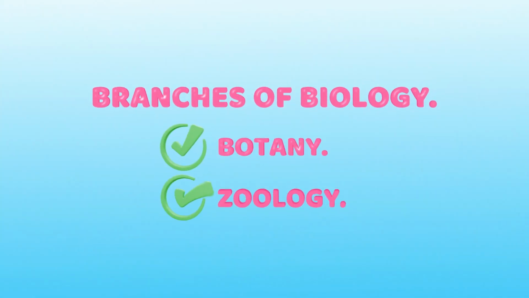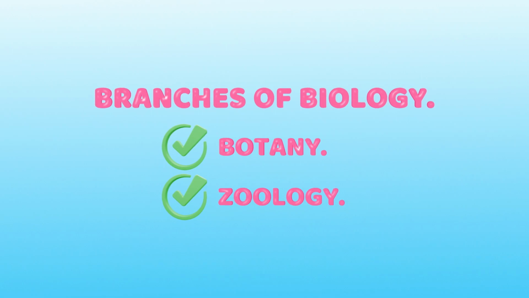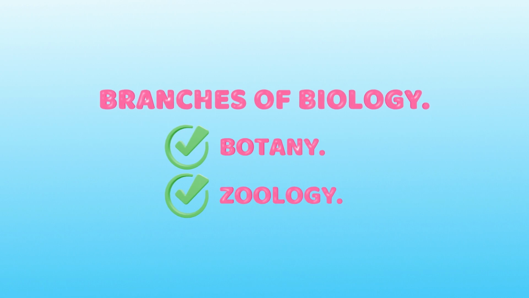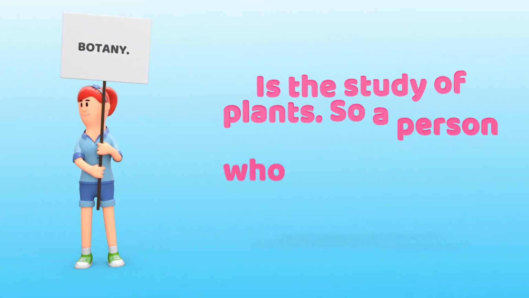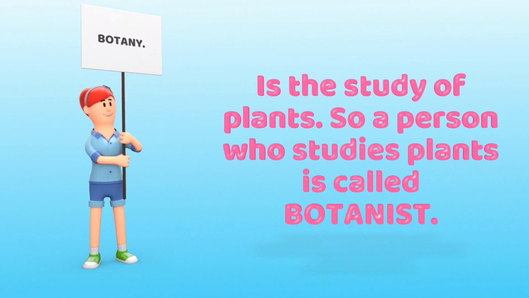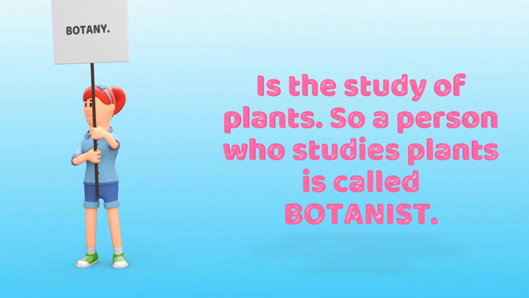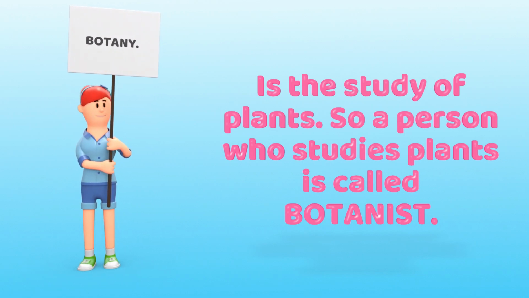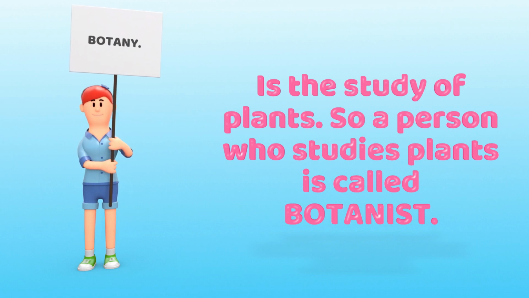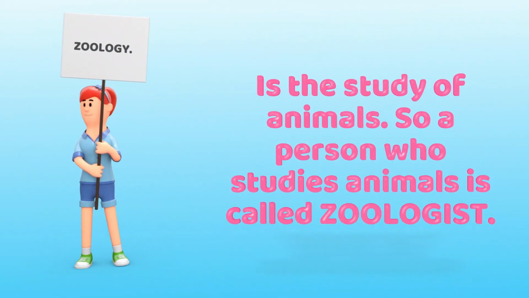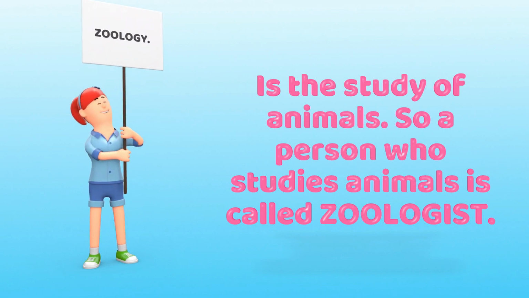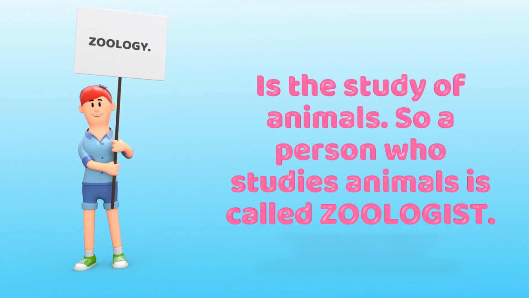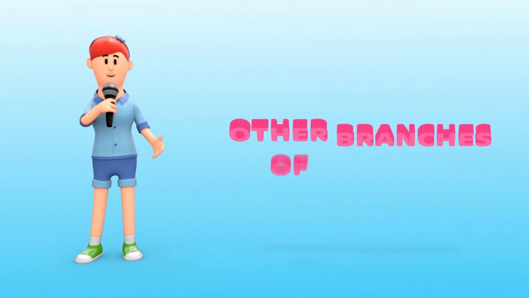Okay, here we have branches of biology. We have two branches of biology. First one is botany and second one is zoology. So right here, start with botany. What is botany? Botany is a study of plants. So a person who studies plants is called a botanist. And last one is zoology. What is zoology? Zoology is a study of animals. So a person who studies animals is called a zoologist. And these are two main branches of biology.